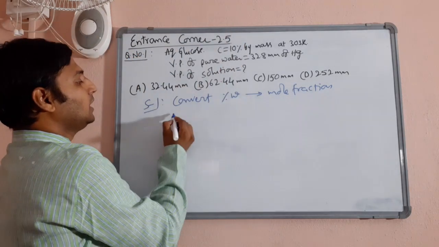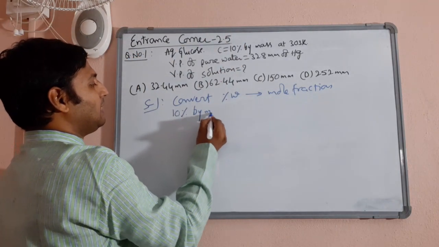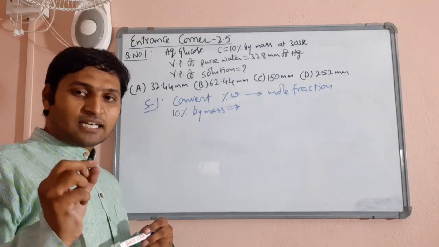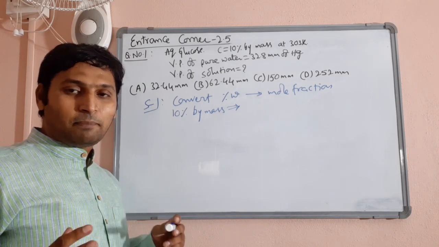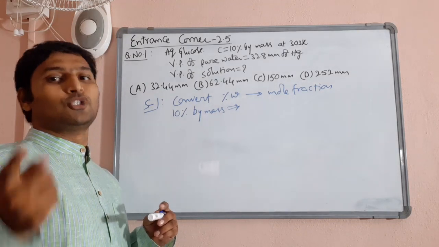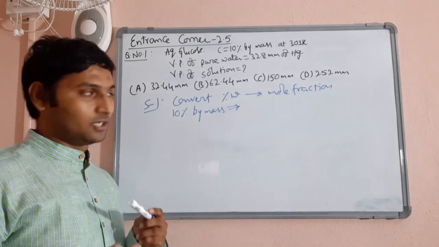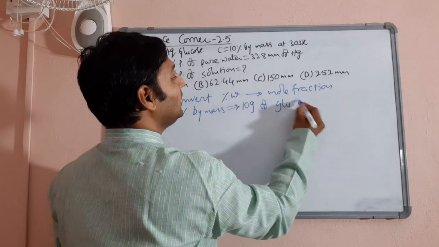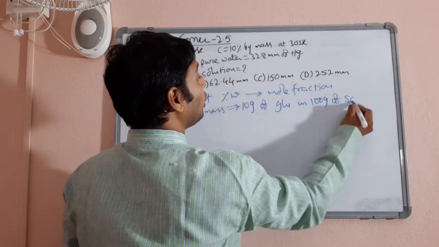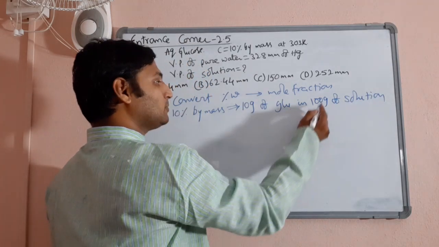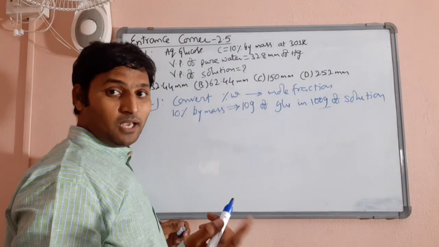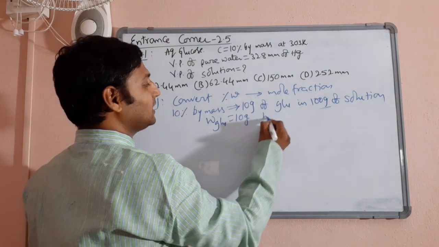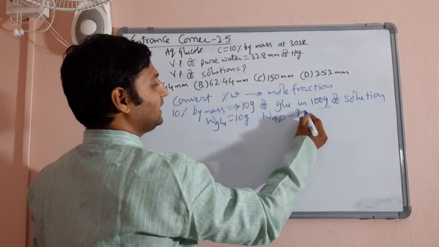Now observe. 10% by mass implies, what is the definition of mass percentage? The number of parts by mass of solute in every 100 parts by mass of solution. So the number of grams of solute in 100 grams of solution. So he's saying 10% by mass, that means 10 grams of glucose in 100 grams of solution. Glucose plus water must be 100 grams, so water must be 90 grams. So the weight of glucose here is 10 grams and the weight of water is 90 grams.